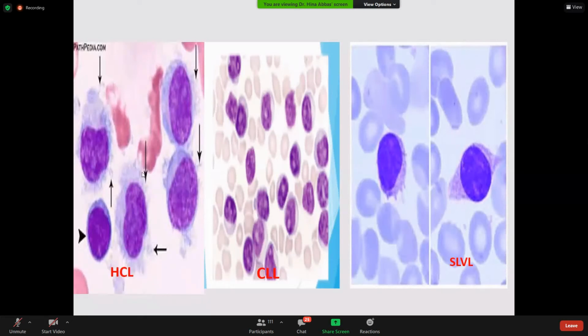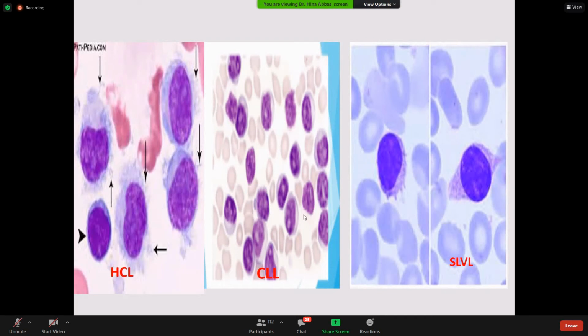But again, it sometimes gets confused with SLVL. But in SLVL, we have two projections. Cytoplasm is again abundant. Chromatin is more clumped. Remember this, the explanation of the chromatin, less clumped, more clumped, comparatively less clumped. These are subjective observations. This is SLVL, which has two projections from the cytoplasm, while the cells of hairy cell leukemia have circumferential hairy projections from their cytoplasm.